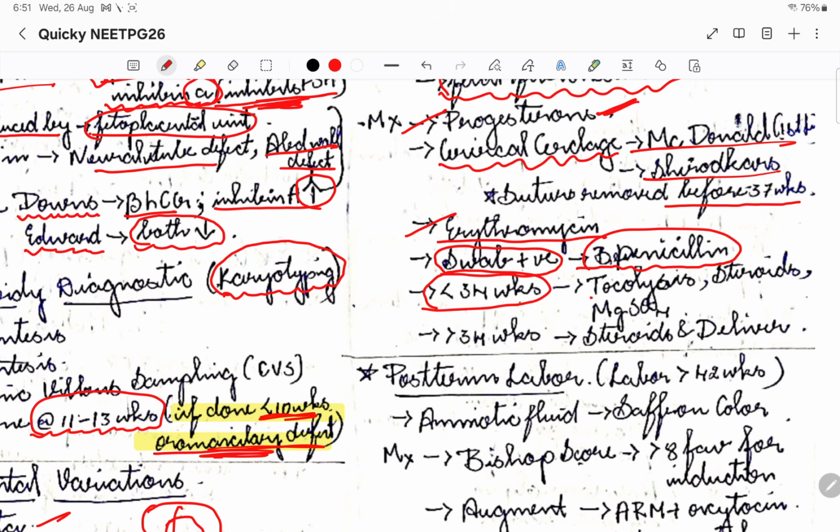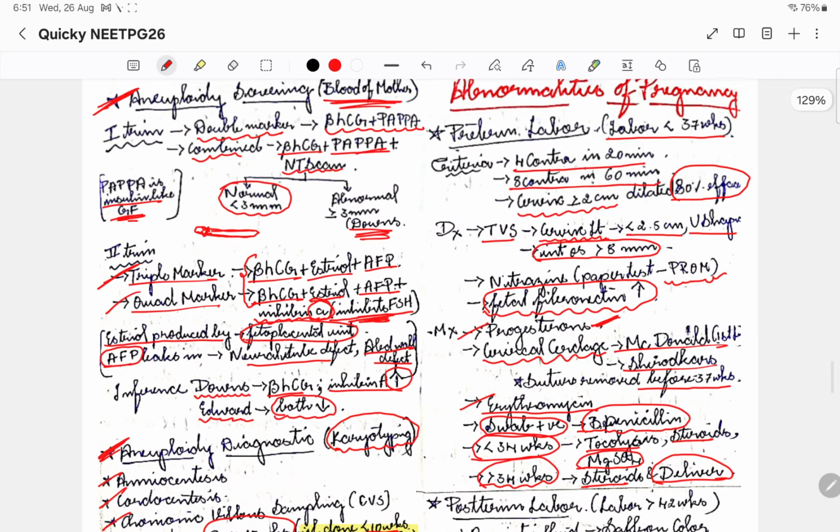If it is less than 34 weeks, we are going to give tocolytics, steroids, and magnesium sulfate to protect the neurological development. So magnesium sulfate is given. If it is more than 34 weeks, we are going to go for steroids and then deliver. We are going to give steroids for 48 hours and then we'll deliver the baby. Okay, so this is the management of preterm labor.